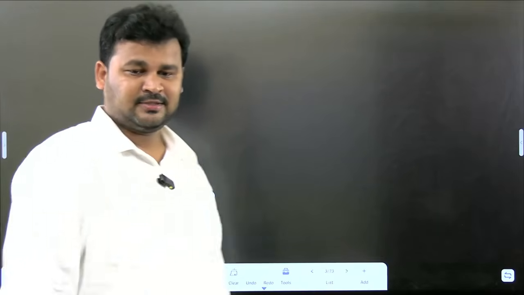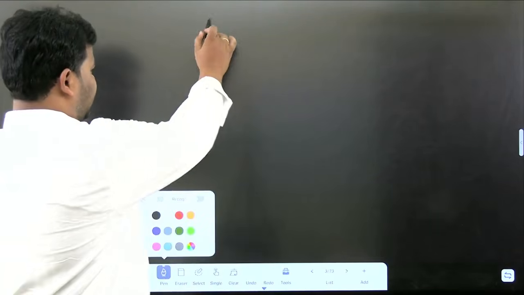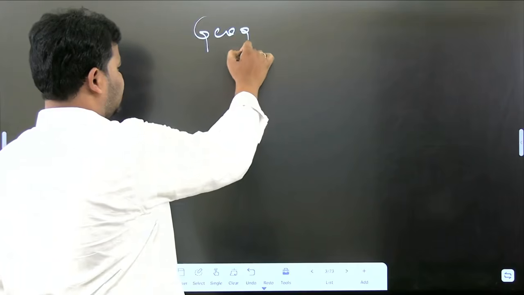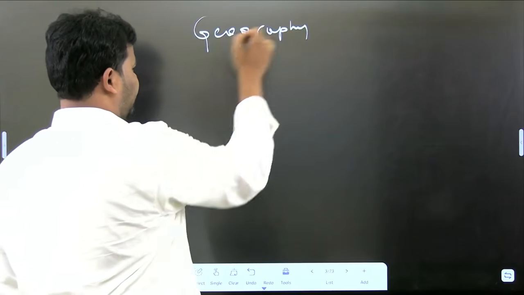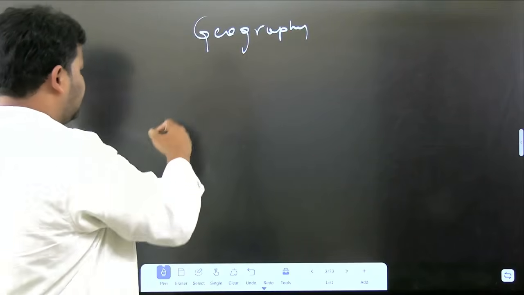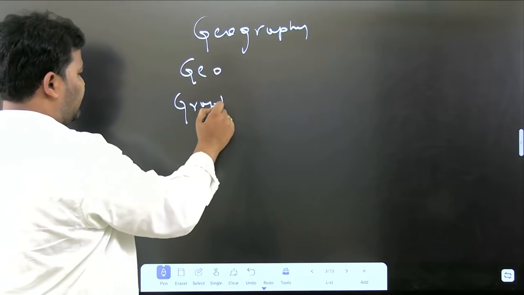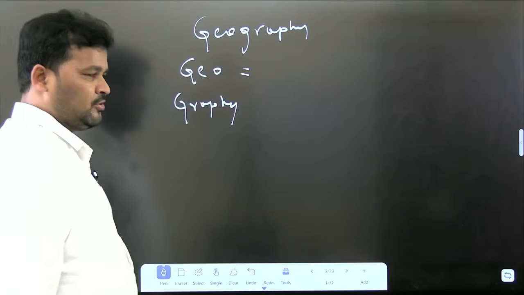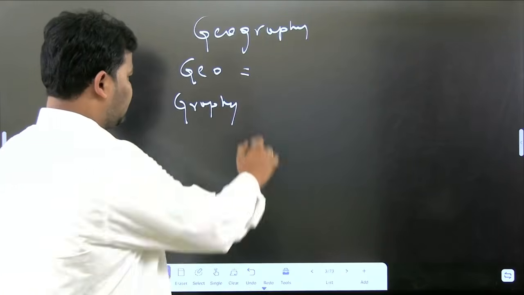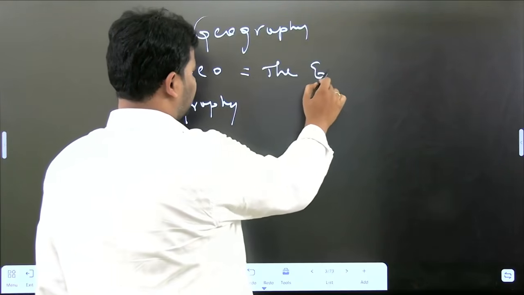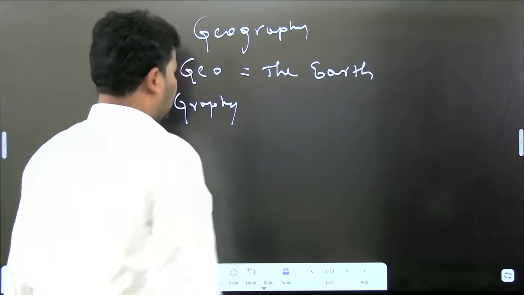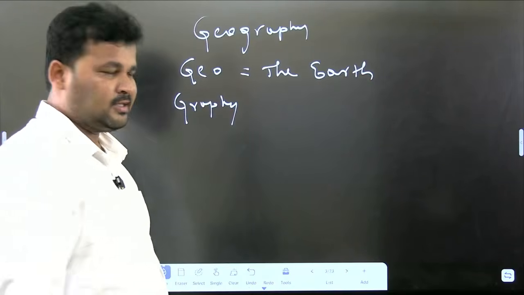Geography can be written as geo plus graphy. Geo is nothing but the earth, and graphy is nothing but the description.